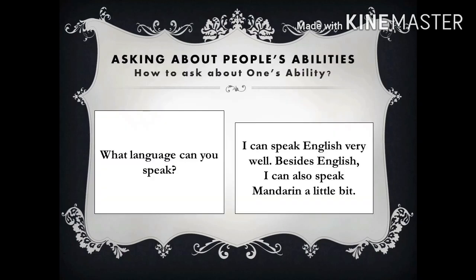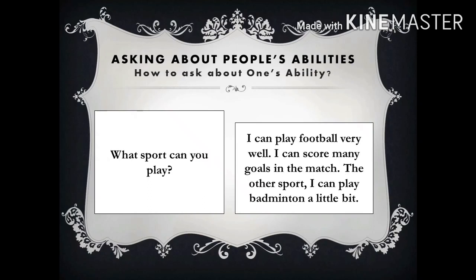How to ask about one's ability. Pay attention to the following example. What language can you speak? I can speak English very well. Besides English, I can also speak Mandarin a little bit. Let's learn. The question of what language can you speak is asking the ability of someone. Meanwhile, I can speak English very well. Besides English, I can also speak Mandarin a little bit is the answer to showing someone's ability.